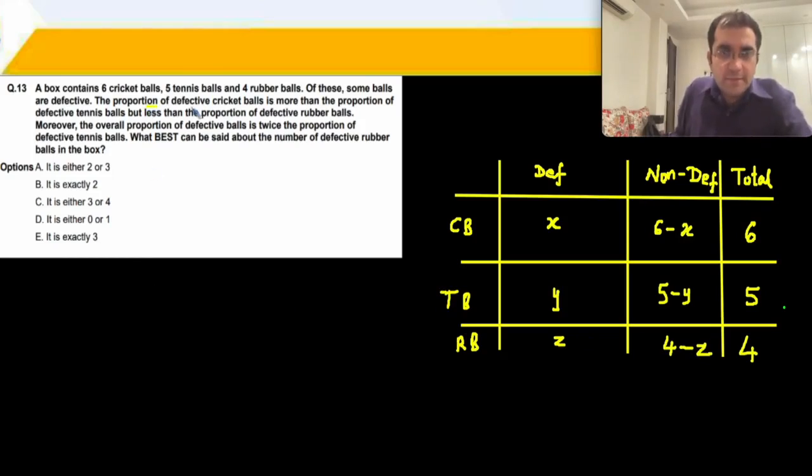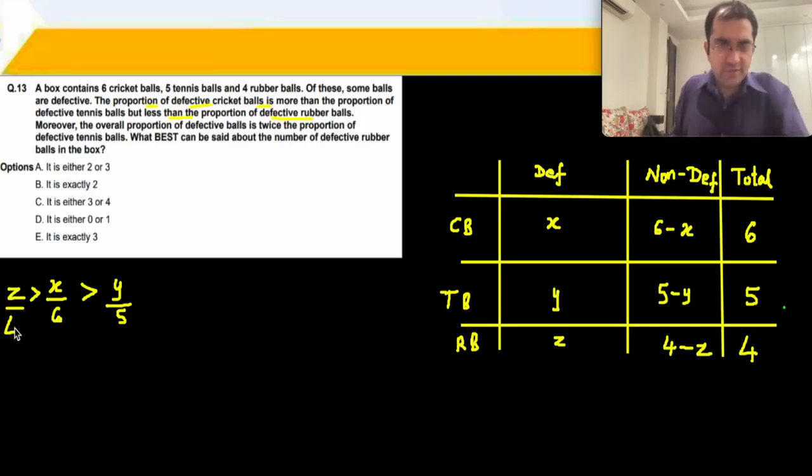The proportion of defective cricket balls, x upon 6, is more than defective tennis balls, y upon 5, but less than defective rubber balls, z upon 4.